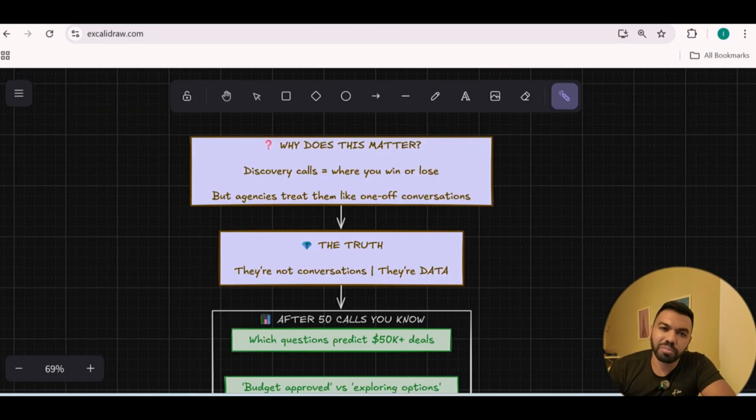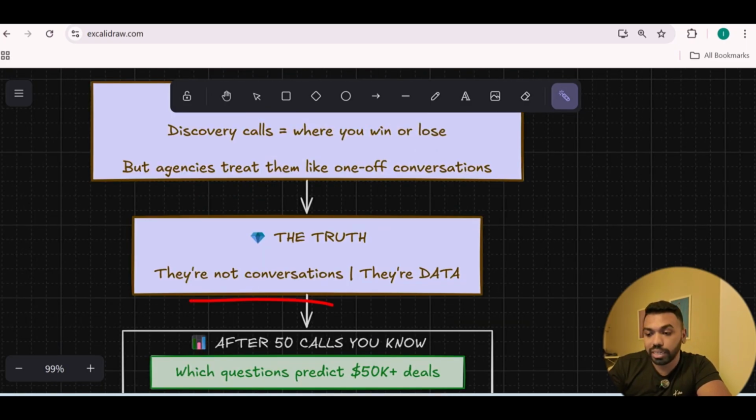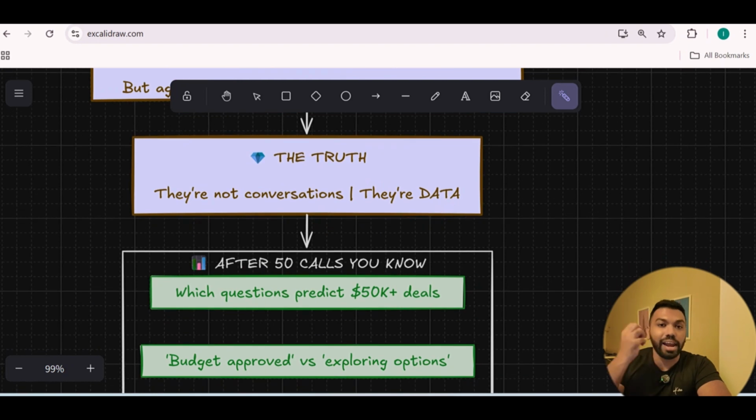So now you have a little bit of an idea what production AI looks like for business. Discovery calls are where you either win or lose. Most agencies treat them like one-off conversations. The truth is, they're not conversations, they're data. Every single sentence, every single word captured and extracted by AI is meaningful data you can use to get better and improve your process.